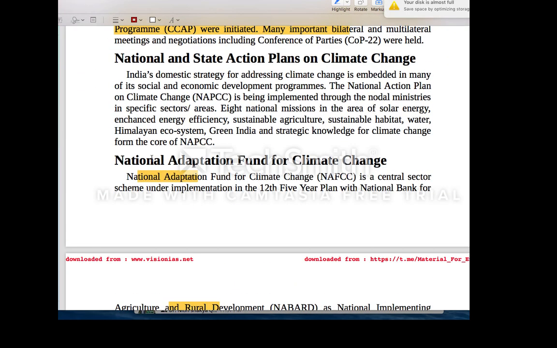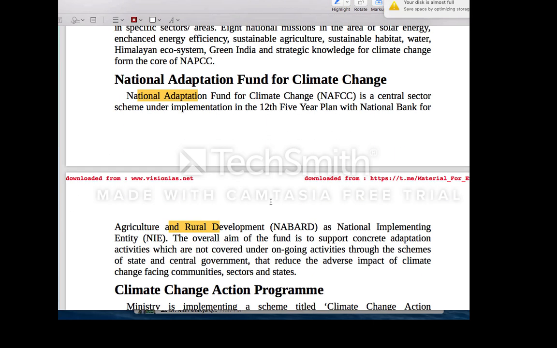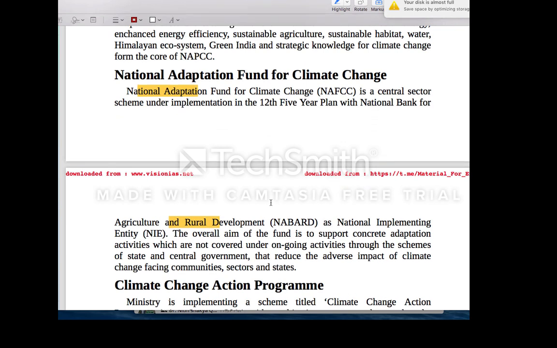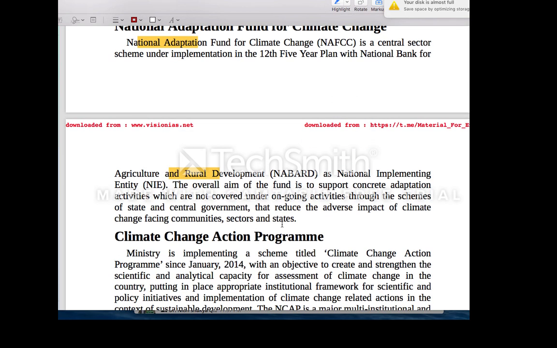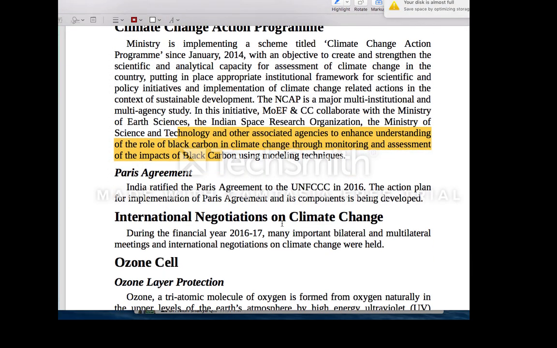Okay, various funds for climate change we have already gone through. This National Adaptation Fund comes under NABARD. What are the various other funds that come under NABARD? It is also very important. NABARD is always in the news. Just go through this development financial institution. When it was set up recently, an amendment happened, and its funding pattern has increased. Various rural infrastructure development funds and certain other funds have also been kept under NABARD. So it is a very important body. Just Google and read more about NABARD.